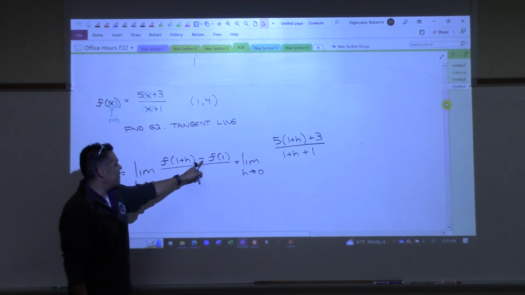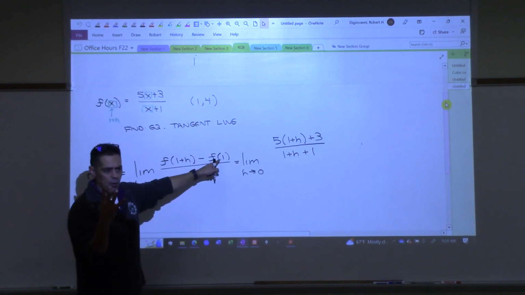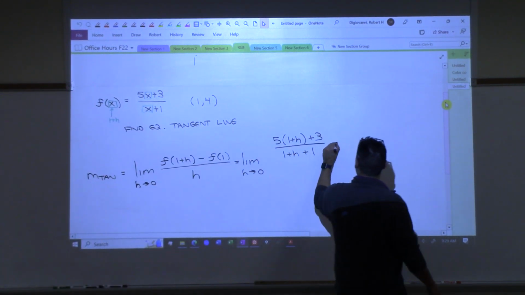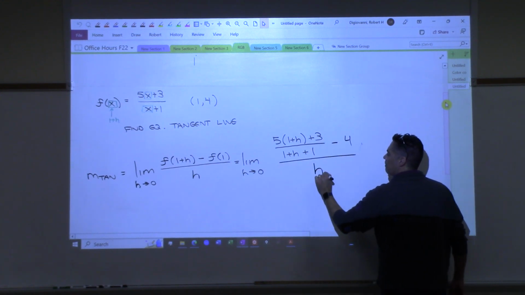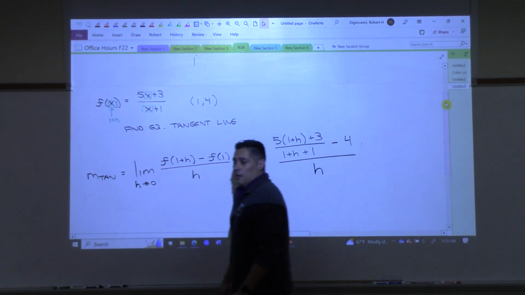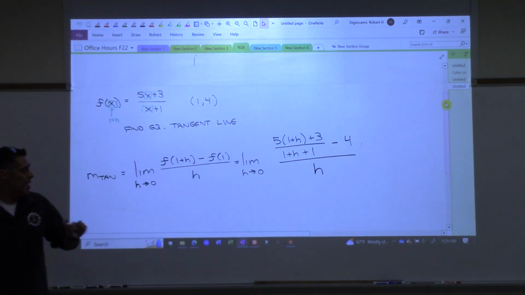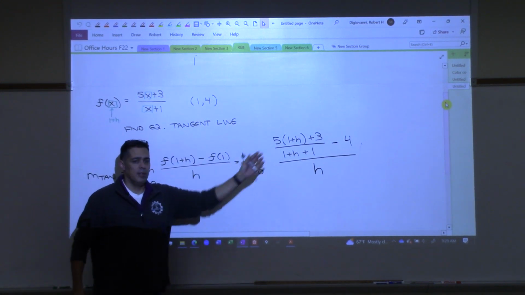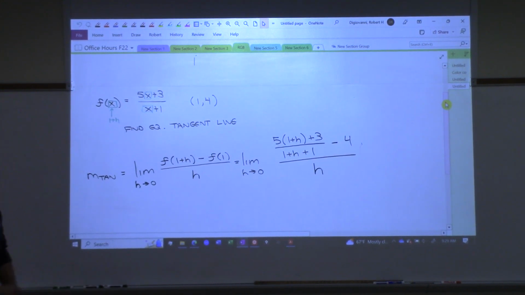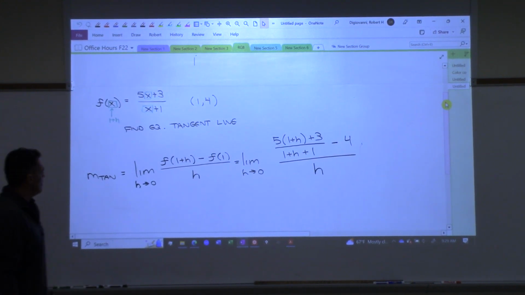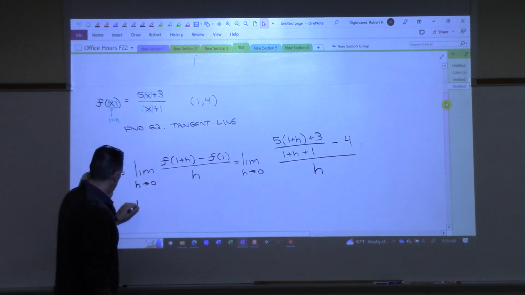Then I subtract from that f of 1, which we just said was 4, right? So minus 4. And then all of that over h. If you let h go to 0 right now, direct substitution, you're going to get 0 over 0. So now we need to do some algebra to try and clean this up. So let's see what kind of algebra we're going to need here.